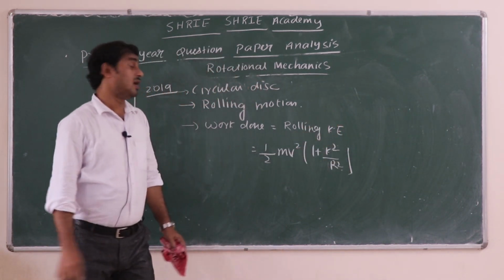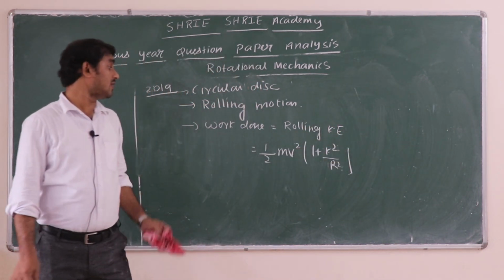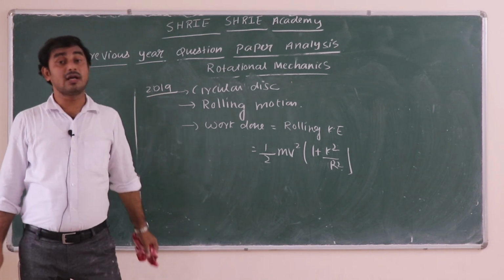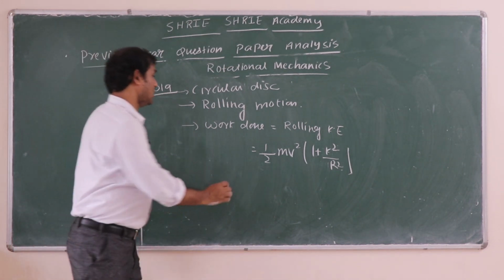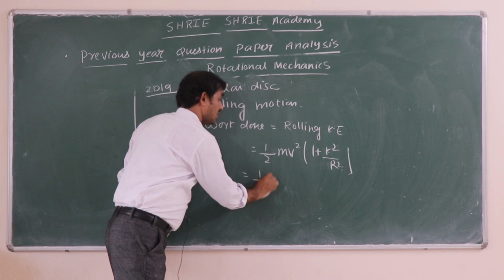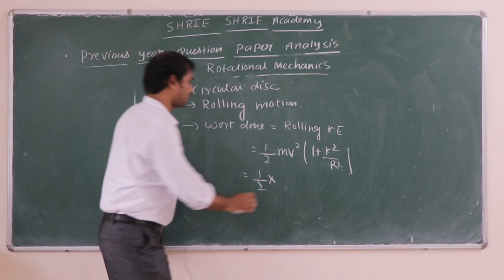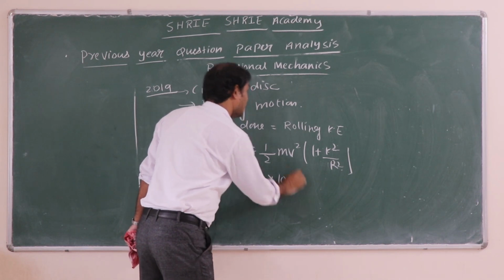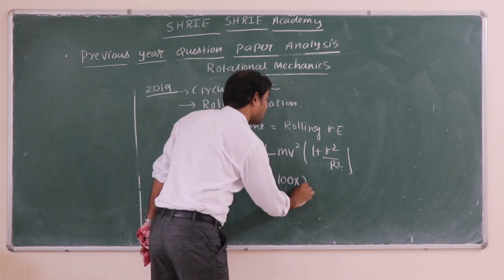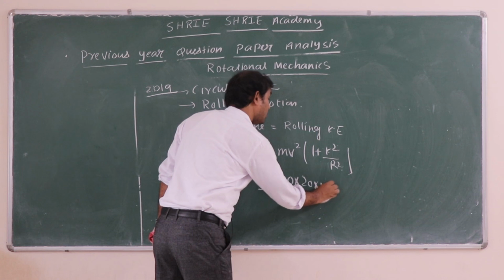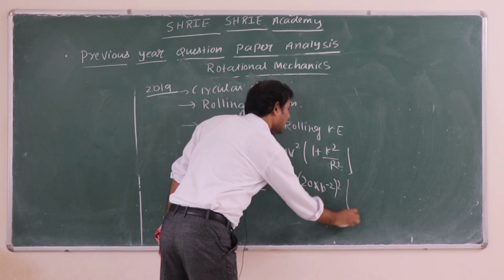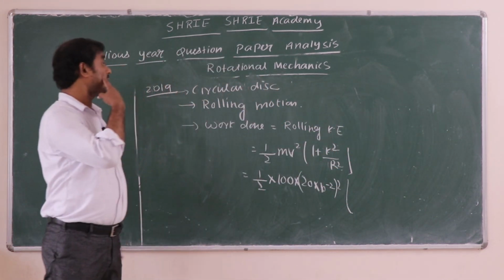Here mass is given, velocity is given, but velocity is given in meter per second, so we will convert into centimeter per second. Mass is given as 100 kg, and velocity is 20 centimeter per second. So 20 into 10 to the power minus 2, the whole square, into 1 plus k square by r square.